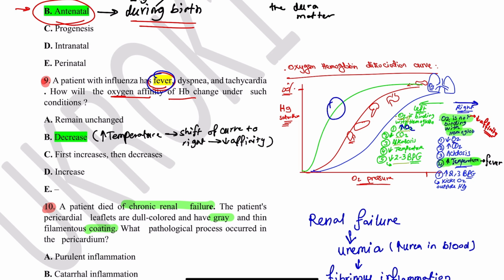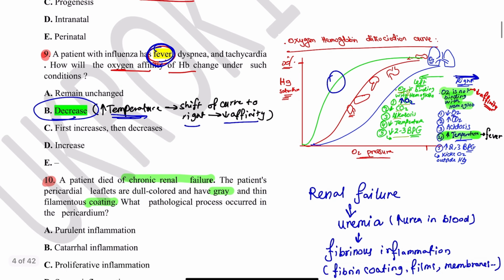If oxygen decreases, binding will be weaker, and so on. One of the criteria for shifting of the curve is temperature. If temperature increases, then the curve will be shifted to the right. Oxygen will bind weakly to the hemoglobin, and increased temperature here can be translated as fever. So a temperature shift of the curve to the right means decreased affinity.